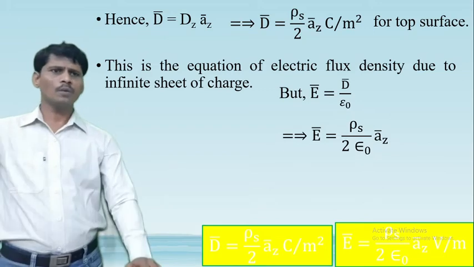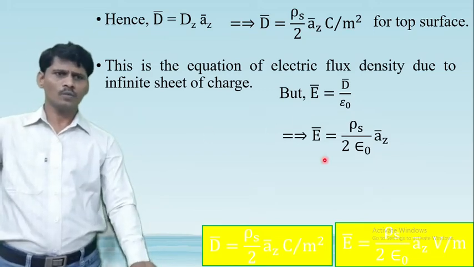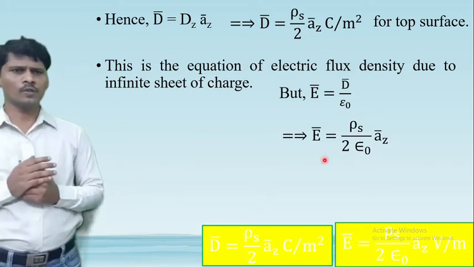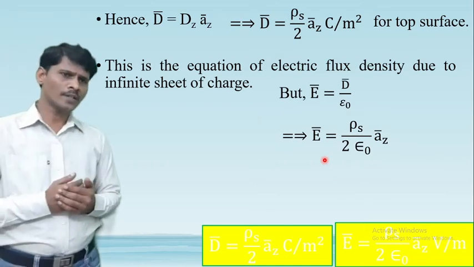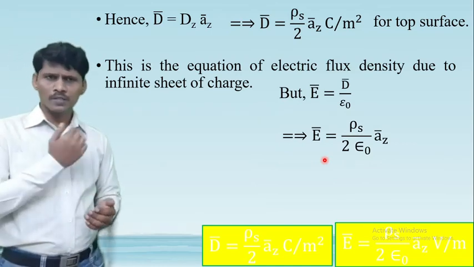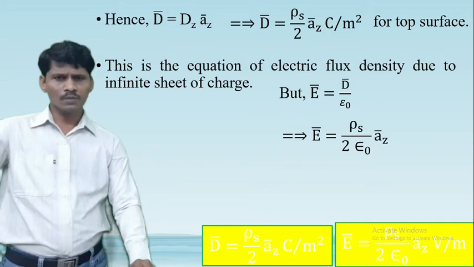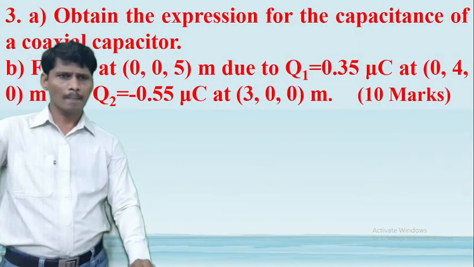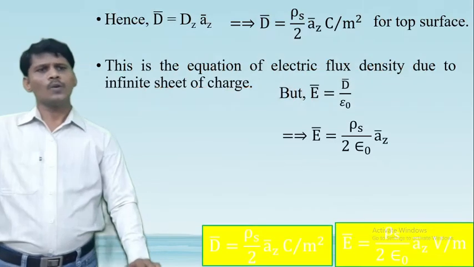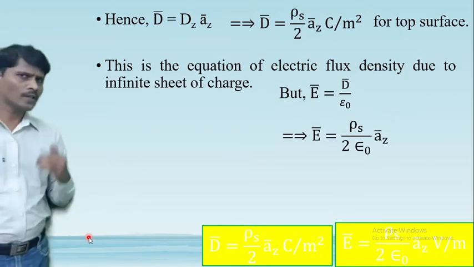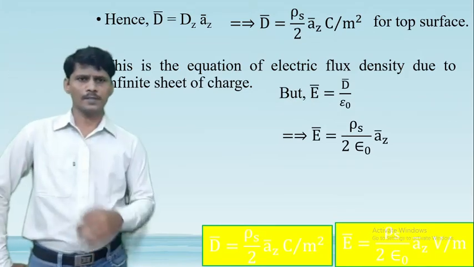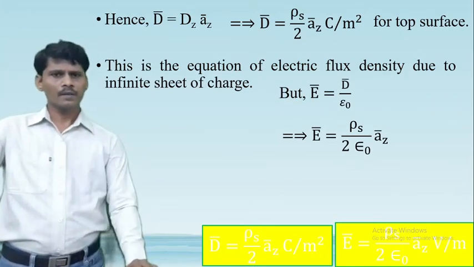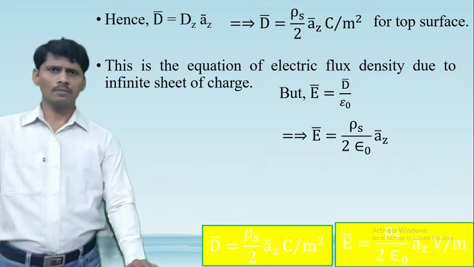Substituting the D bar value into this equation, we get the electric field intensity E bar is equal to rho s by 2 epsilon naught into a S bar for the top of the surface, and similarly, rho s by 2 epsilon naught into a S bar for the bottom of the surface. So that is question number 3 and question number 2b.